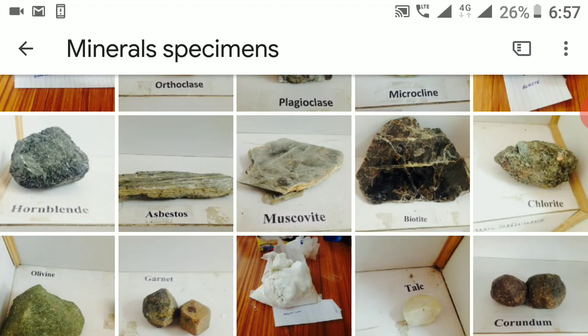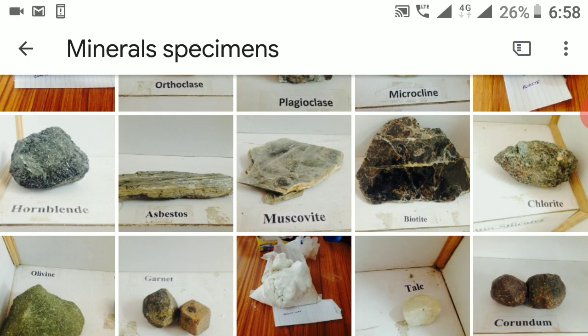And next property is tenacity. Tenacity is the resistance that a mineral offers to mechanical deformation or disintegration when the mineral is submitted to bending, breaking, crushing, or cutting. There are different types of tenacities: brittle, sectile, malleable, ductile, flexible, elastic. So these are some tenacity terms we are using.